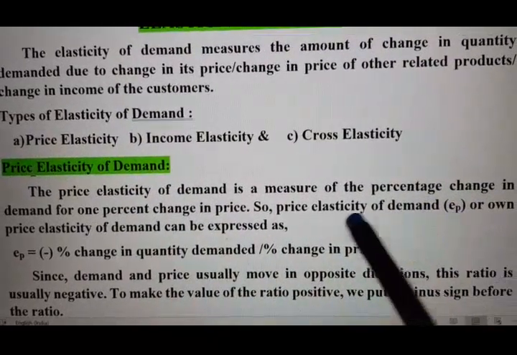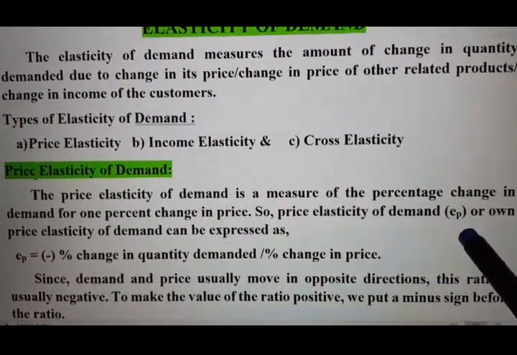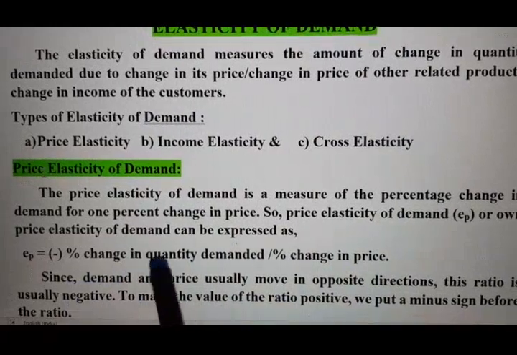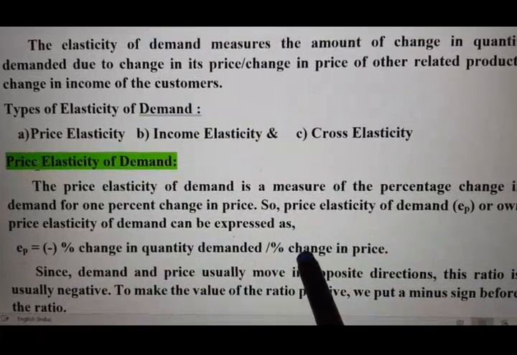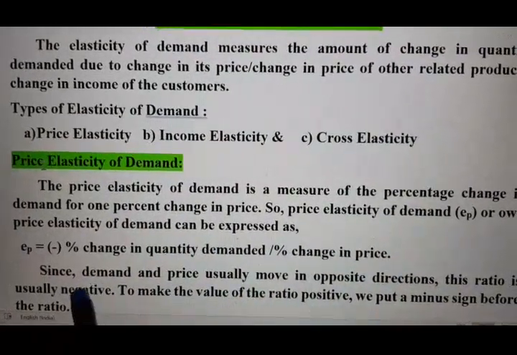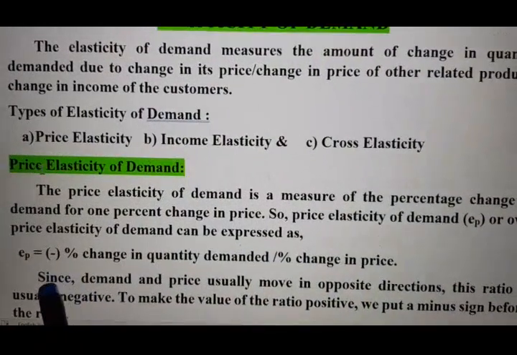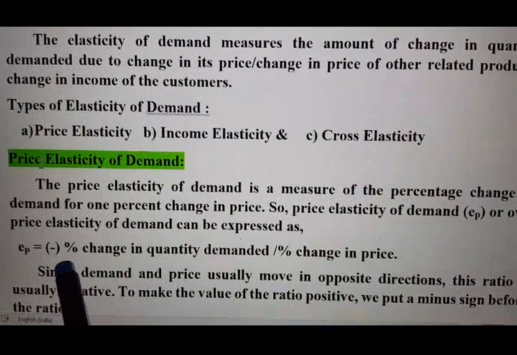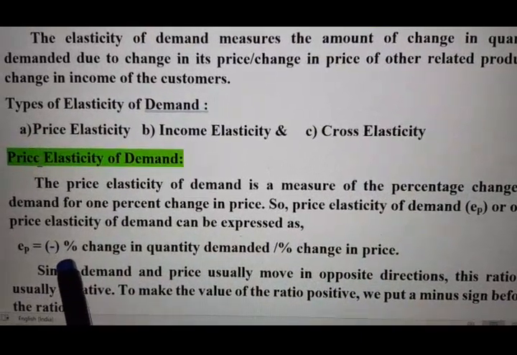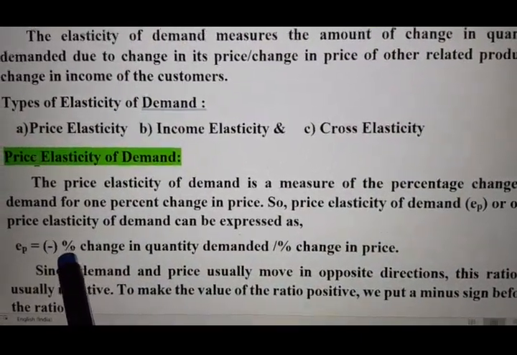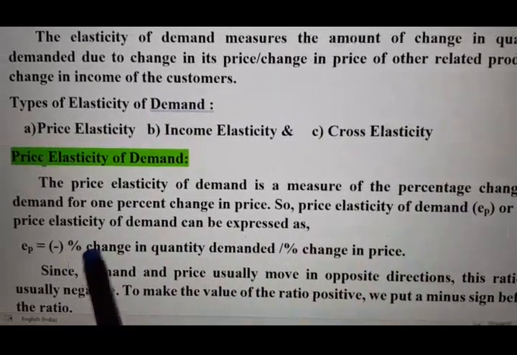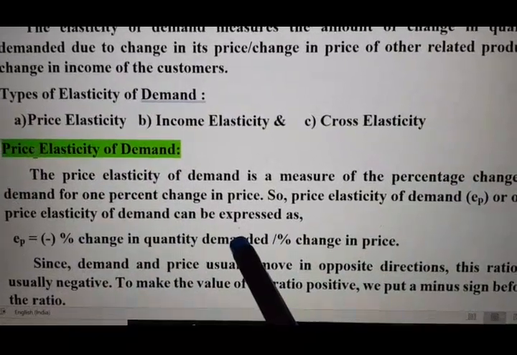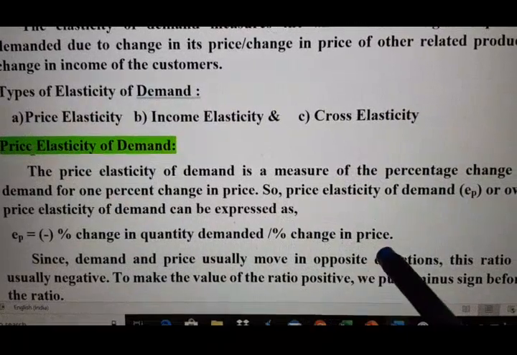So price elasticity of demand, EP, or own price elasticity of demand, can be expressed as follows. See how we express the same. EP means elasticity and P for price. EP is equal to minus. Why we are using this minus sign before, I will explain to you. Percentage change in quantity demanded divided by percentage change in price.